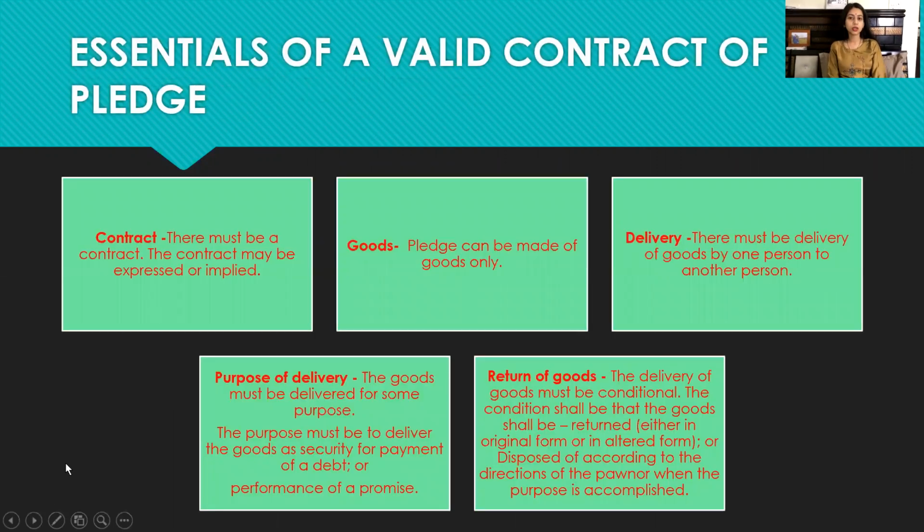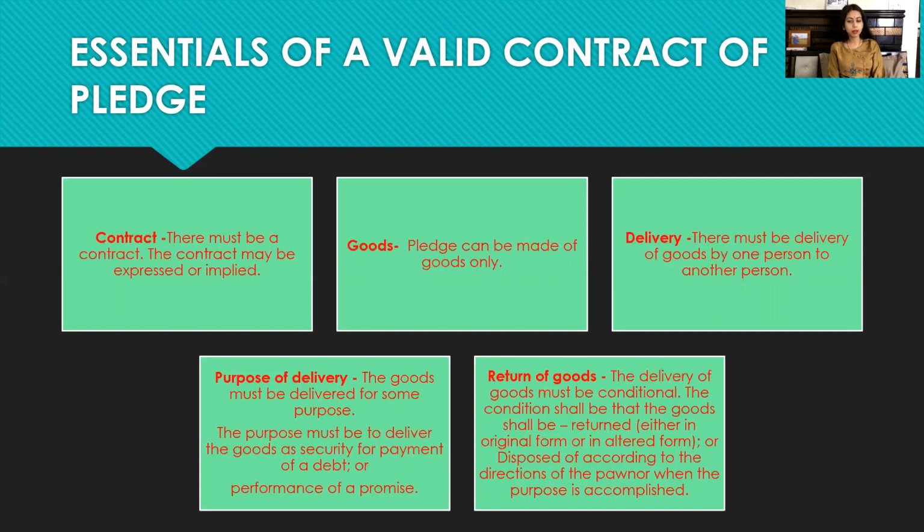Next is essential elements of a valid contract of pledge. They are more or less the same still. Contract, there must be a contract first of all. It should satisfy all the essential elements of a valid contract. It can either be expressed or implied. Next essential element is the goods. Pledge can be made only with goods. Another one is the delivery. There must be a delivery of goods by one person to another.